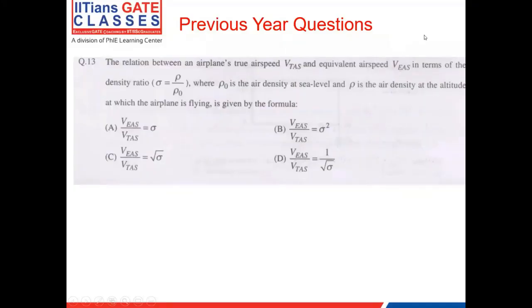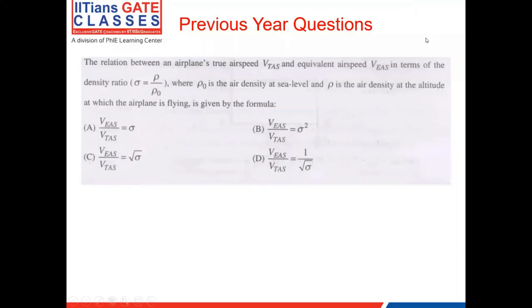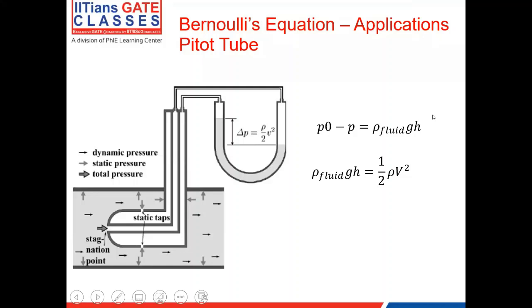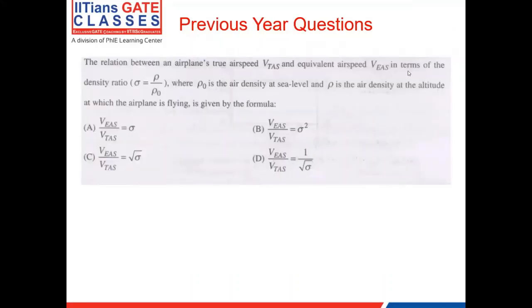So let's see our first problem here. It's a previous year GATE problem which we are looking at. The first problem is based upon Bernoulli's equation. Let's go over the problem once. The relation between an airplane's true airspeed and equivalent airspeed in terms of the density ratio, where rho naught is the air density at sea level, and rho is the air density at the altitude at which the airplane is flying.